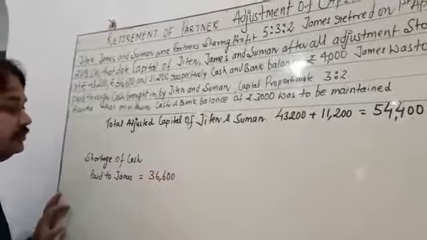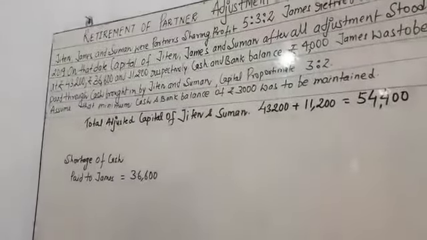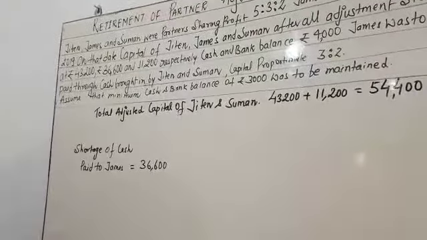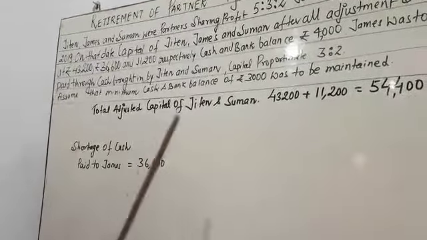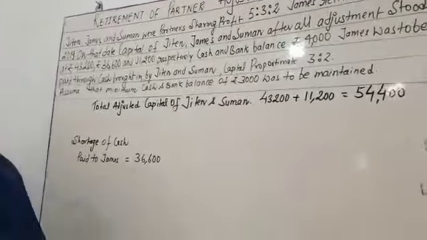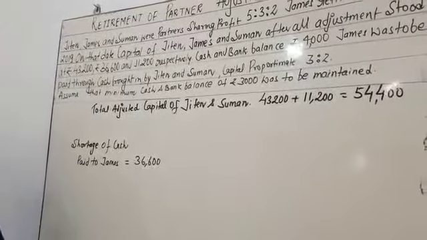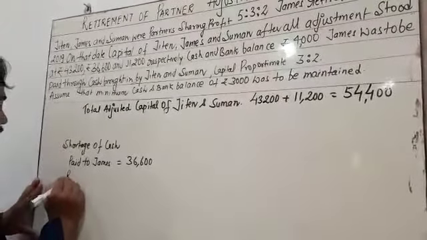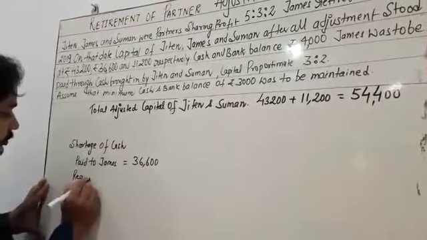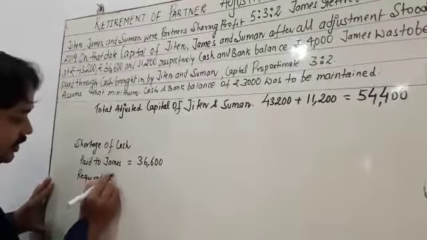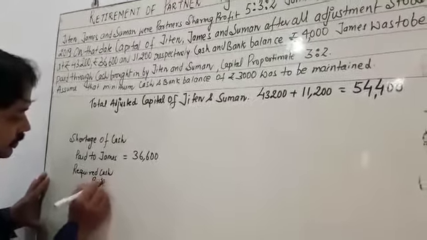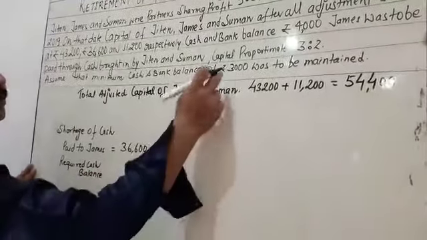The amount is 36,600. Next, the amount that should be maintained as the balance is 3,000 rupees. So the required cash balance is rupees 3,000.